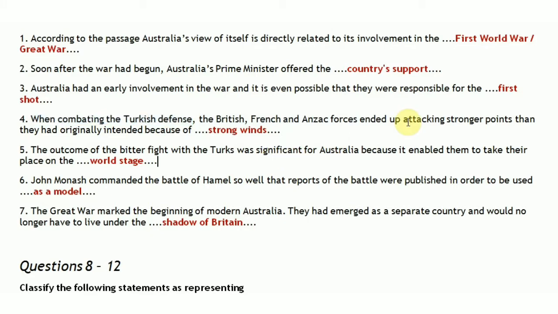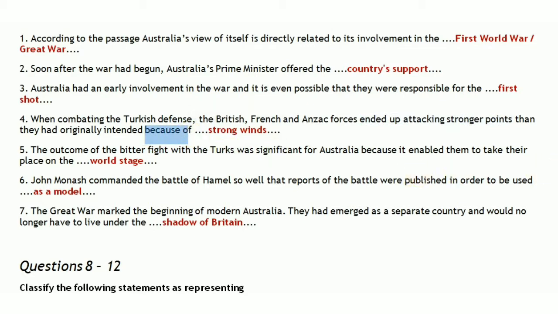They ended up attacking stronger points than they had originally intended, which means these three forces wanted to attack somewhere else, but they ended up attacking other points, strong points where the defense of the Turks was very high. So this only happened because of dash.